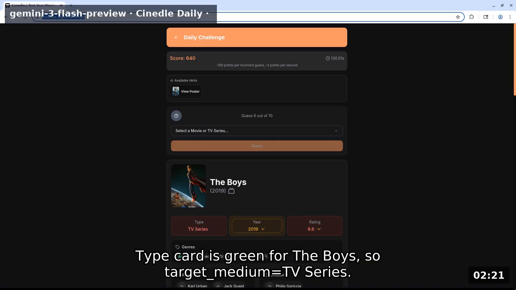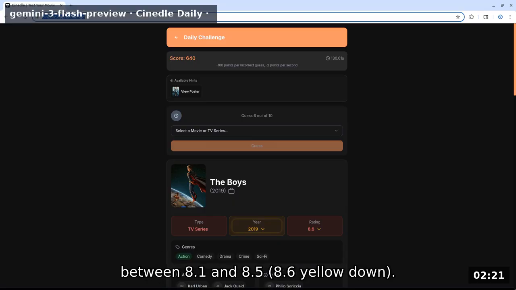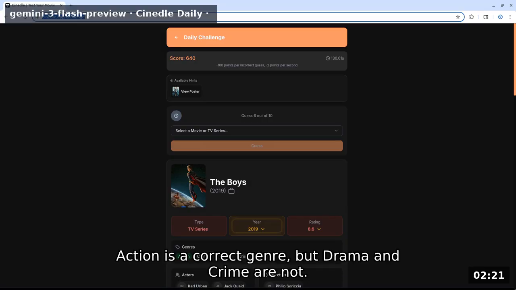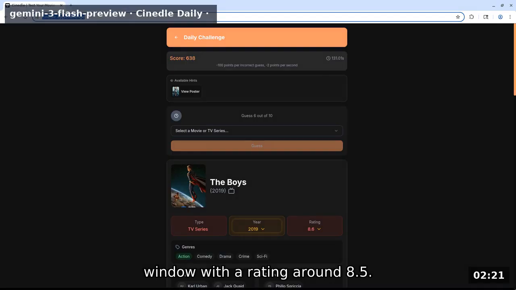Type card is green for The Boys, so target medium equals TV series. The target year is 2017 or 2018, since 2019 is yellow down, and the rating is between 8.1 and 8.5, since 8.6 is yellow down. Action is a correct genre, but drama and crime are not. I will guess The Punisher 2017, which is an action series from that window with a rating around 8.5.